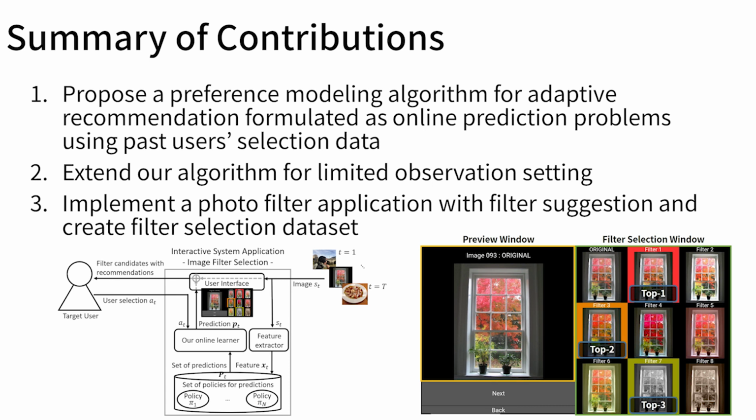We summarize the main contributions. First, we propose a preference modeling algorithm for adaptive recommendation formulated as online prediction problems using past users' selection data. Second, we extend our algorithm for the limited observation setting in which our online learner is allowed to access limited numbers of predictions. Finally, we develop a photo filter application with filter suggestion and create a filter selection dataset for our evaluations.